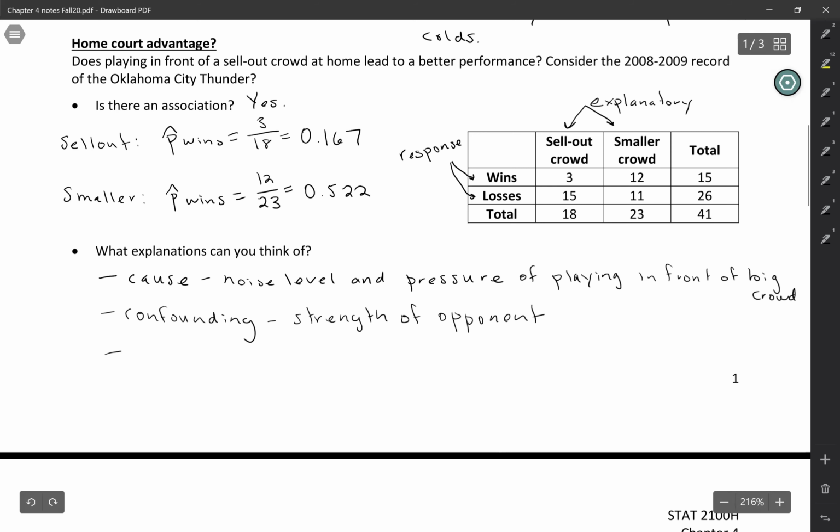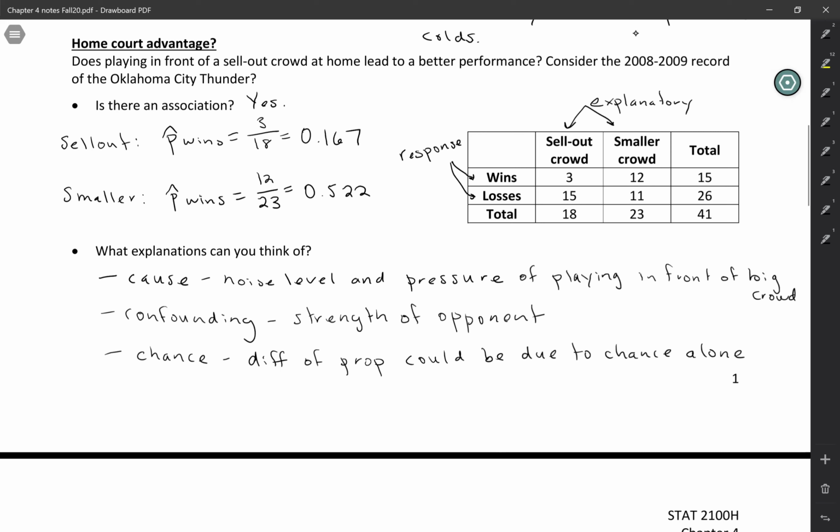One last explanation to think about, we're not going to talk a lot about it today, but just to get it on your mind, is that maybe this is just by chance. So it's possible that this difference of proportions that we see, 0.167 and 0.522, could be due to chance alone. I wanted to mention this one because obviously in this class we're in the habit of ruling out a by-chance explanation before we draw any conclusions. We don't actually know how to do this just mathematically yet. That's what we'll talk about in Chapter 5, how to determine the statistical significance when you have 2 categorical variables.